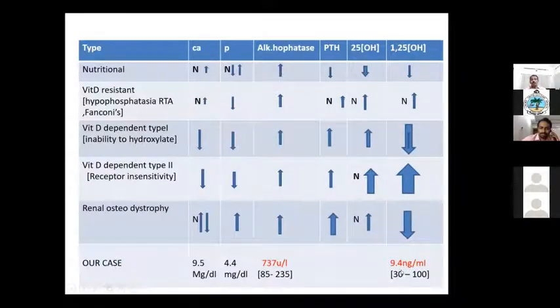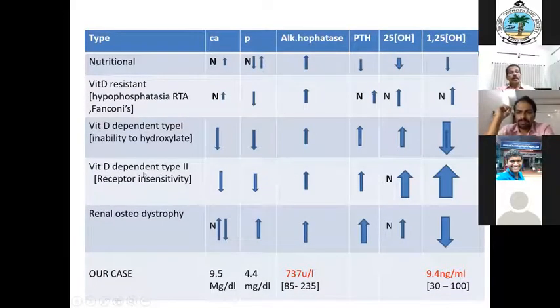And urea is not done, PTH is not done. So this is the result. Of the types of rickets: nutritional rickets, vitamin D resistant, that is hypophosphatasia, renal tubular acidosis, Fanconi syndrome. And vitamin D dependent type 1, that is inability to hydroxylate, so hydroxylation does not occur. And vitamin D dependent type 2, there is receptor insensitivity. Even if active vitamin D is produced, the receptors are not sensitive. So that is a highly resistant type of vitamin D.